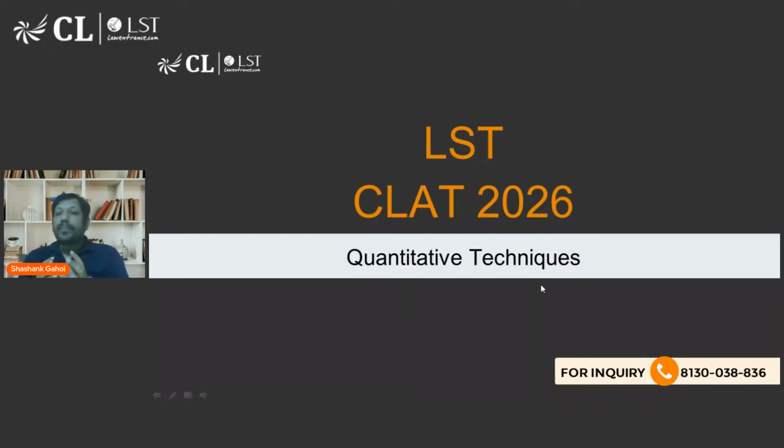What are the basic things that are important in QT? The basic concepts: one is percentage. If you are comfortable with percentage, that is going to help you a lot. Second, averages, ratios, simple interest, compound interest. These are basic aptitude things, and if you are very comfortable with them, you are easily going to get at least 6 to 8 or 10 marks in QT, and that's going to be a game changer for you, right?